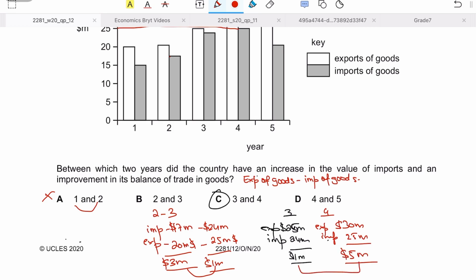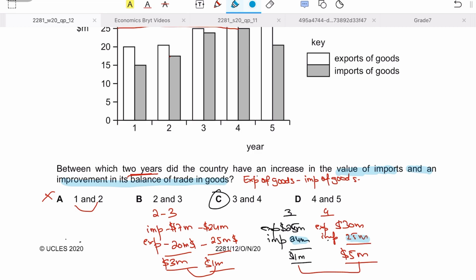So this was the question. The question was: in which 2 years did the country have an increase in the value of imports? Definitely the value of imports has increased from 24 million to 25 million, right? Which means that your imports have increased in value, and at the same time there is an improvement in its balance of trade in goods. Ideally, if imports increase, the balance of trade position deteriorates. Either the surplus reduces or there's a deficit.